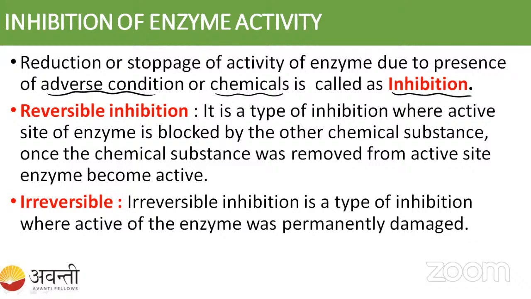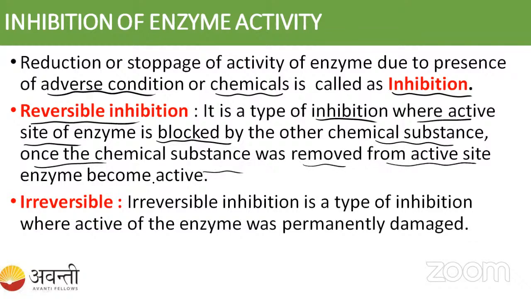Let us study what they have given. Reversible inhibition is a type of inhibition where the active site of the enzyme is blocked by other chemical substances. Once the chemical substance is removed from the active site, the enzyme becomes active. Once I remove this inhibitor, this enzyme is active and can now bind to the substrate.